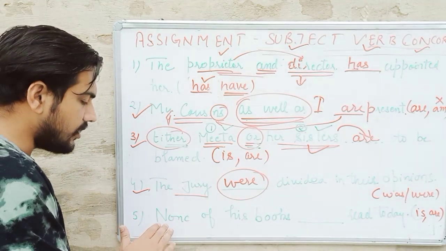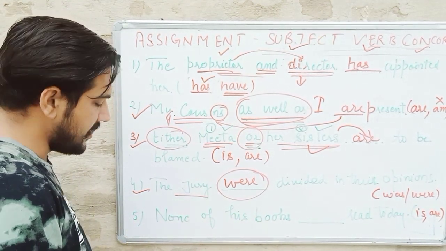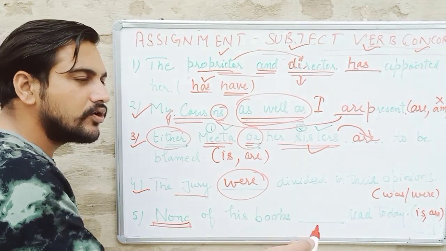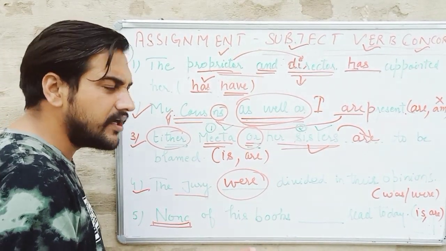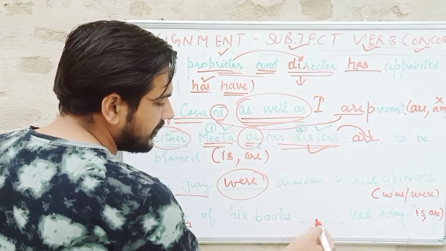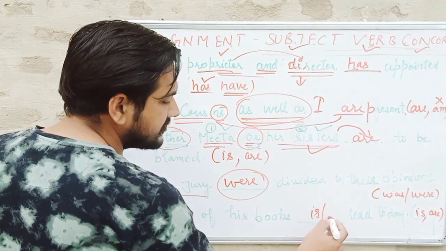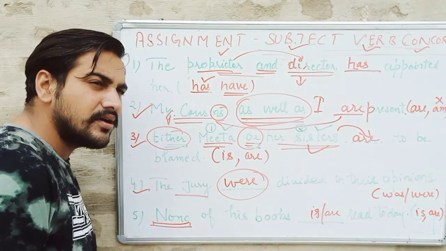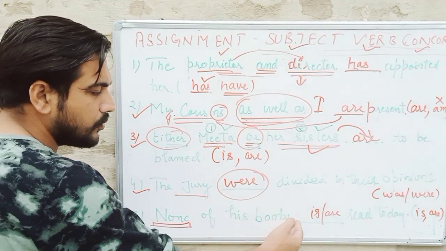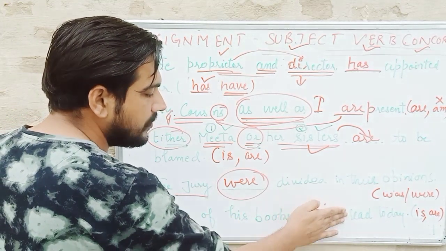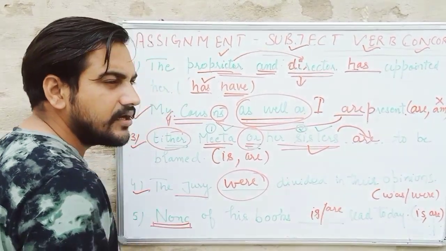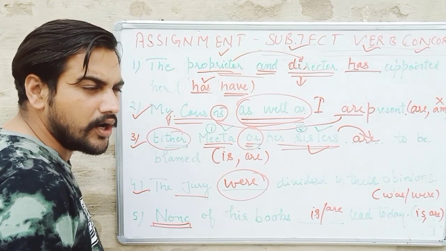Then "none of his books". Here the word "none" makes it clear that we can use it for the singular as well as the plural. There is no restriction about it. So either is applicable, "is" or "are". Whichever looks suitable to you, you can apply accordingly. "None of his books is" is applicable, or "are" is also applicable. So let's wait for the rest of the questions to come now.